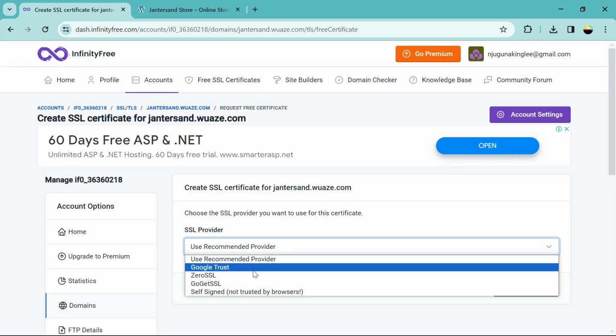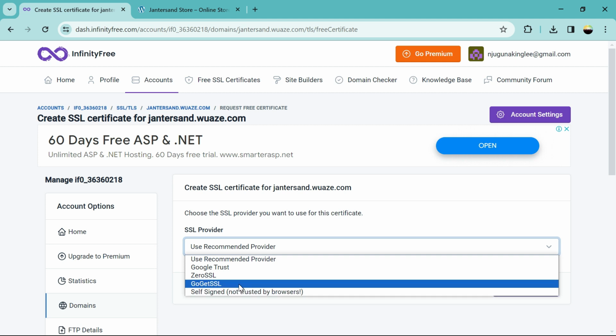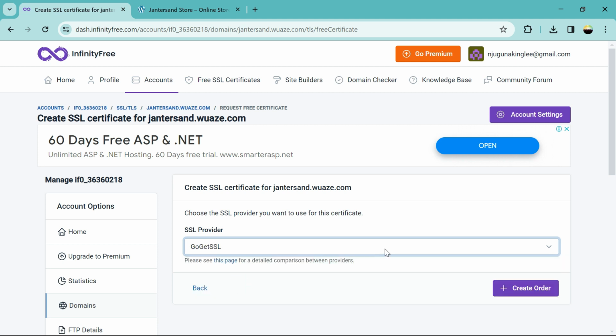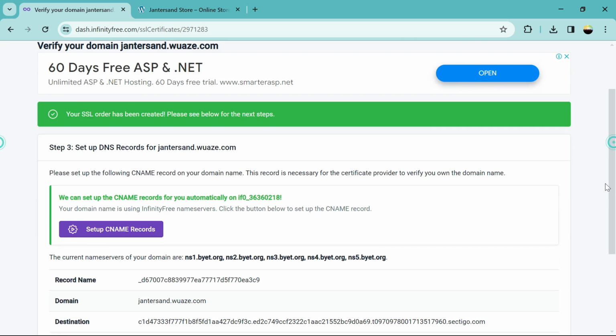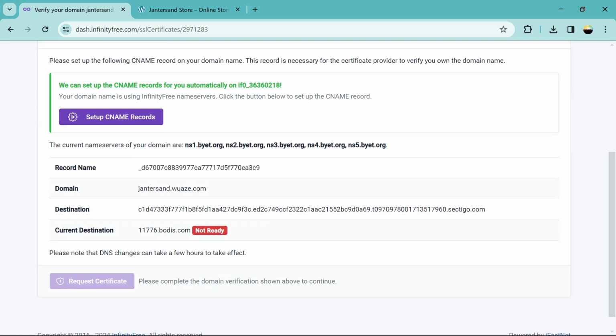This time, let's select manually to go, you use Go Get SSL. Then you click create order. So the order has been created. So we need to set CNAME.